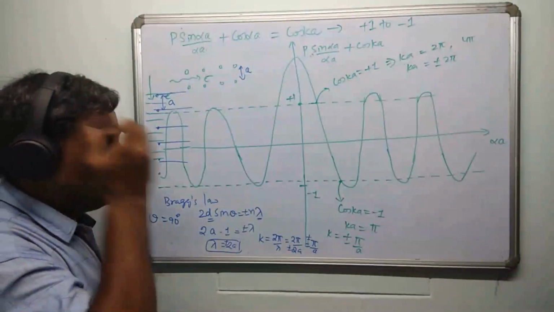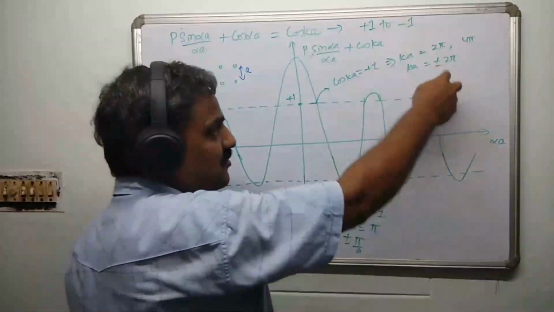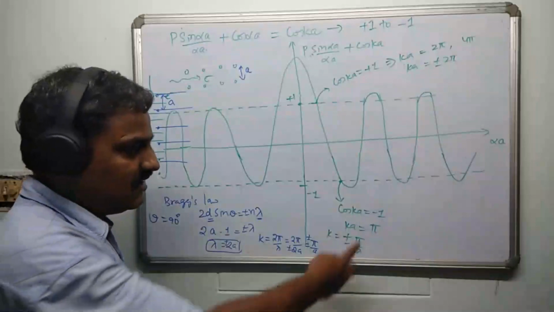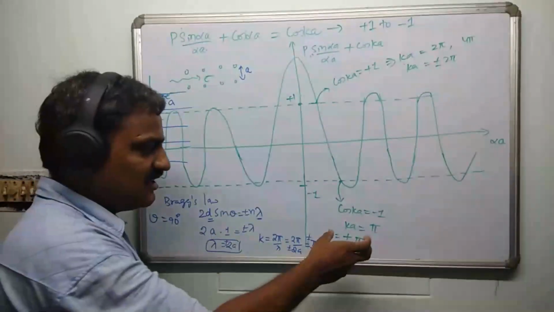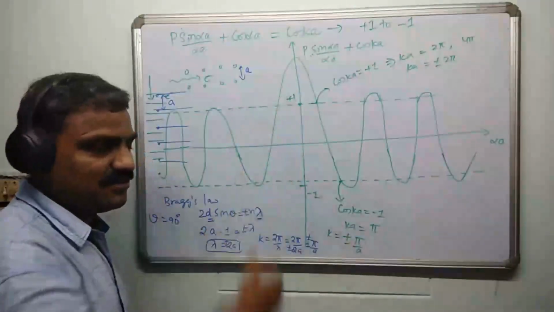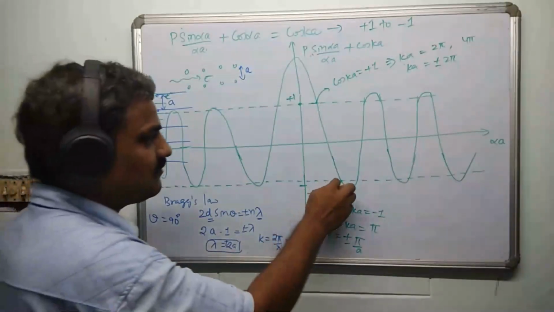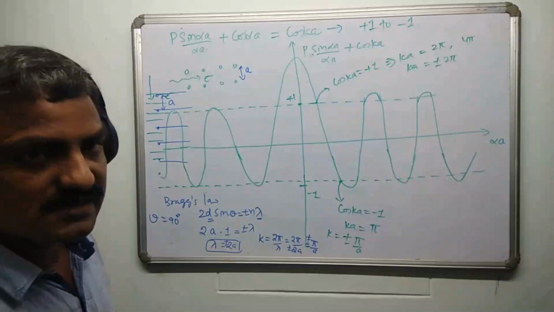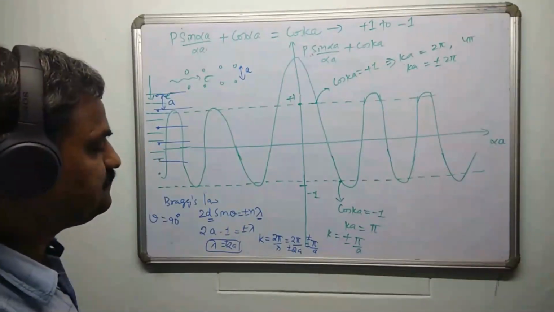Anyway, this is plus or minus pi by a, and this gives plus or minus 2 pi by a, 4 pi by a. Definitely the others will be satisfied too, because after all, a factor of 2 is missing. If this is satisfied, obviously that will also be satisfied. So at every intersection of these points, the electron matter wave is getting diffracted. That's what we can conclude.